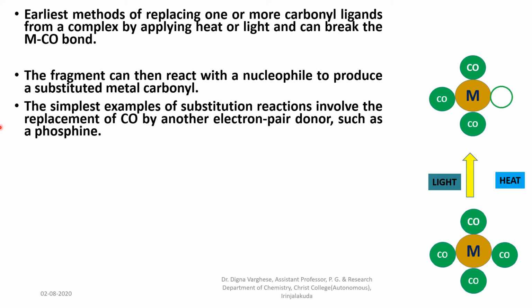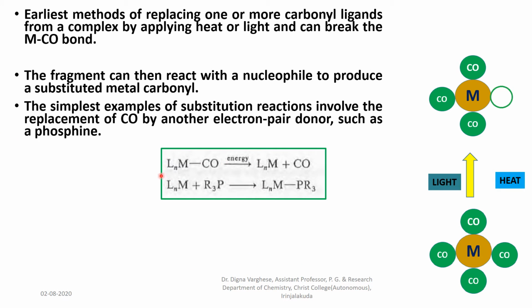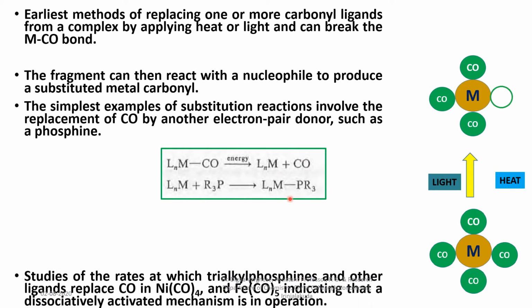The simplest examples of substitution reactions involve the replacement of CO by another electron pair donor such as phosphine. For example, LnM-CO, on applying thermal energy or light energy, the LnM-CO bond breaks and forms LnM plus CO. LnM plus trialkyl phosphine reacts to form LnM-PR3, that is the new substituted product.